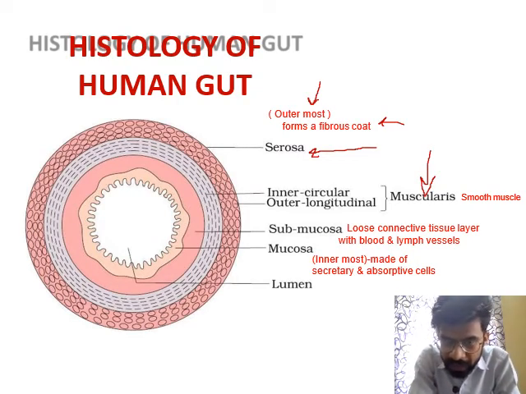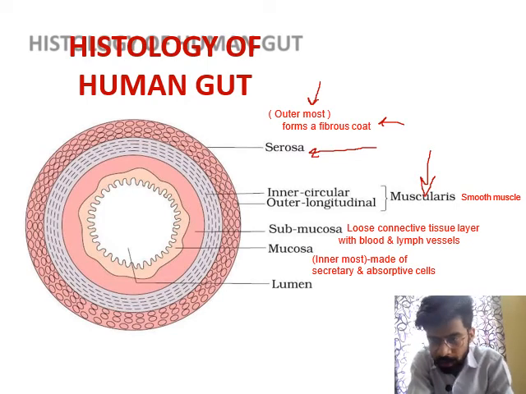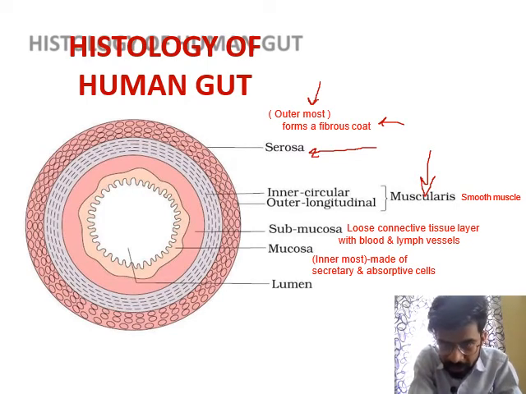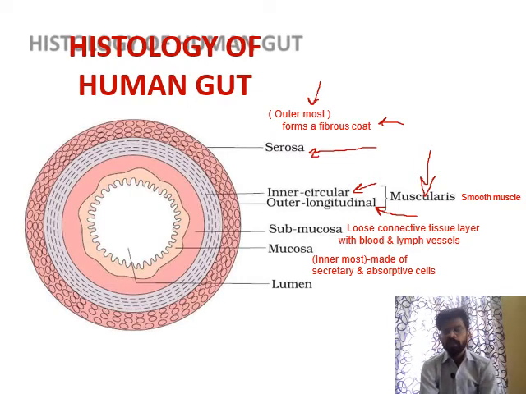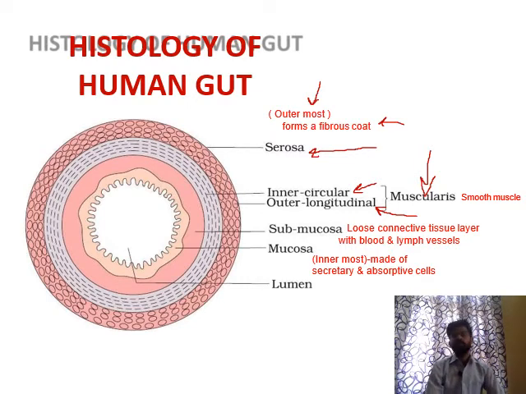The muscularis layer consists of two different layers: an inner circular layer and an outer longitudinal layer. The inner portion is of circular muscles and the outer portion is of longitudinal muscles.